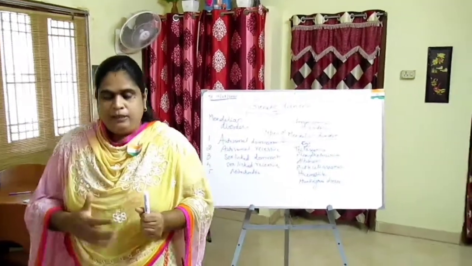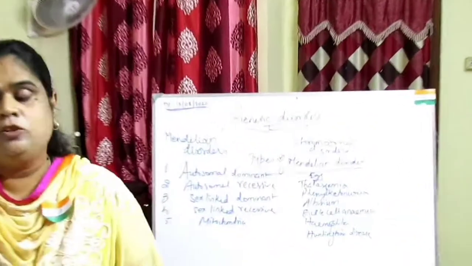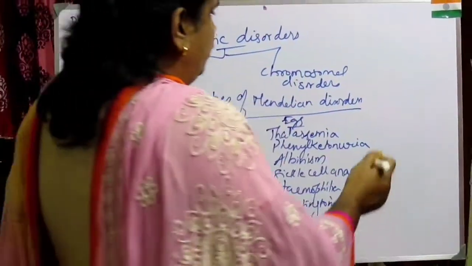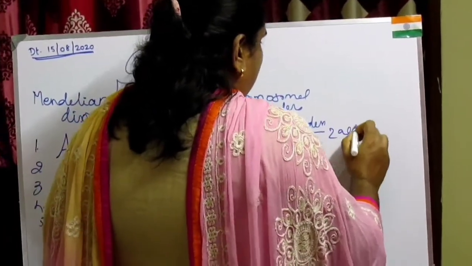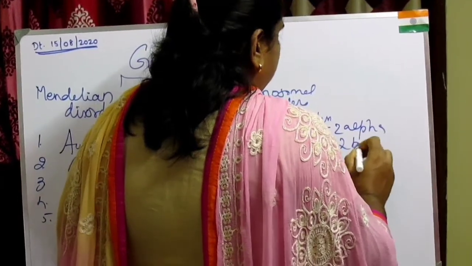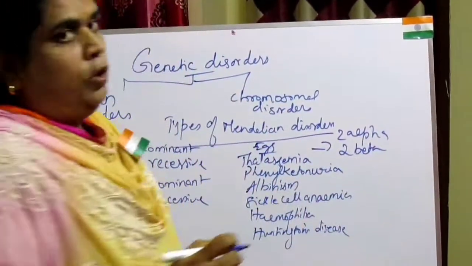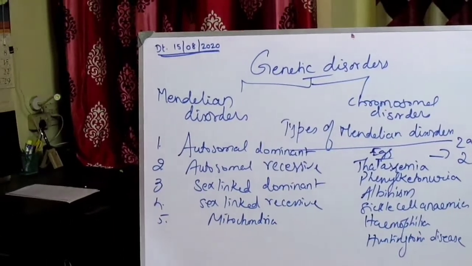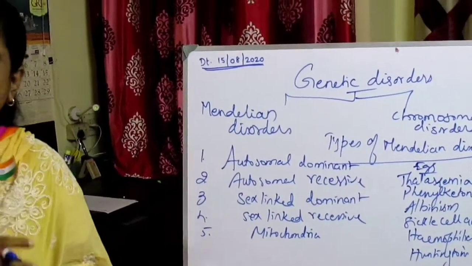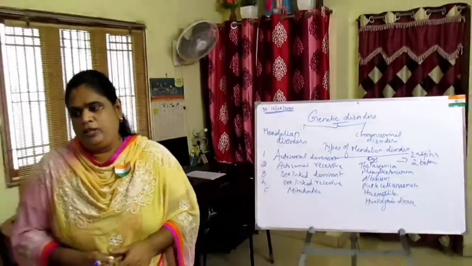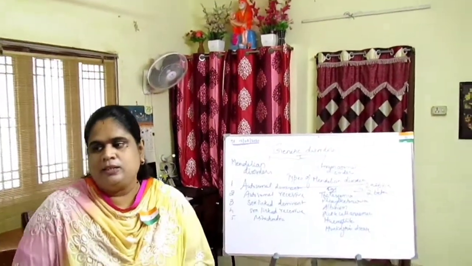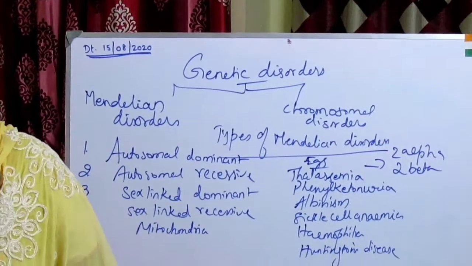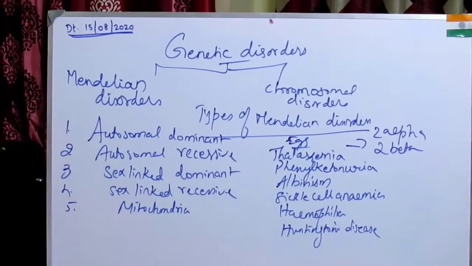Normally, hemoglobin has 4 polypeptide chains: 2 alpha and 2 beta globin chains. These patients have defects either in the alpha or in the beta chain. So thalassemia is classified into alpha and beta based on which chain of the hemoglobin molecule is affected.